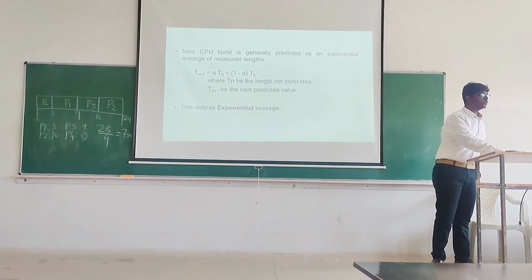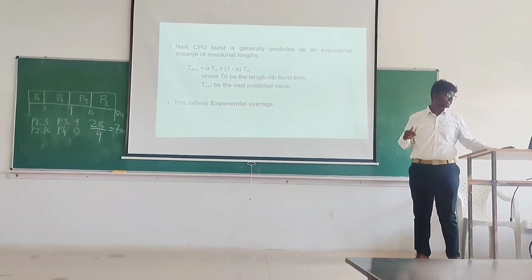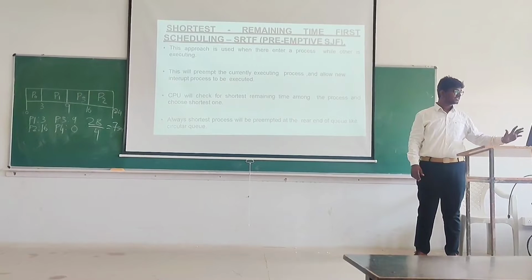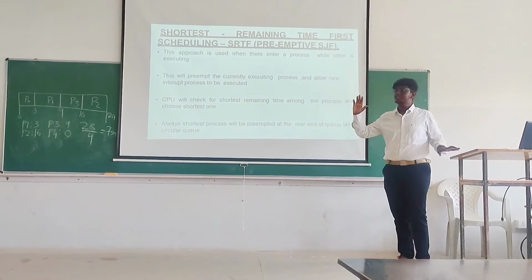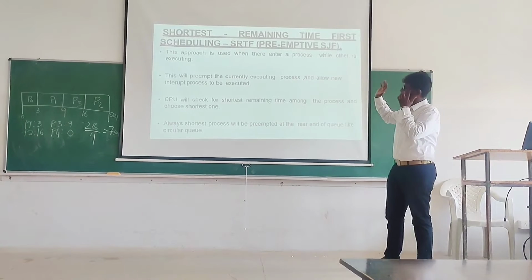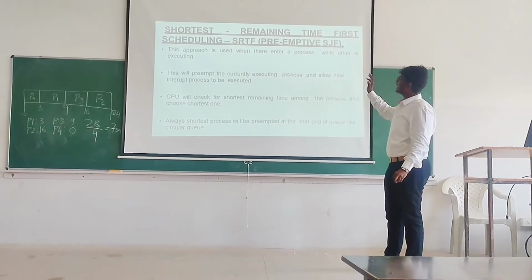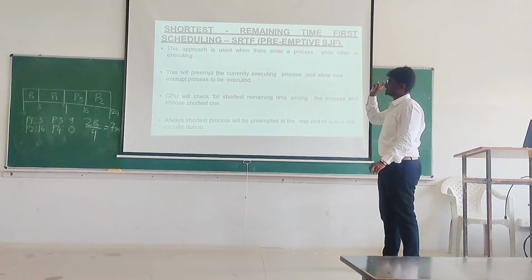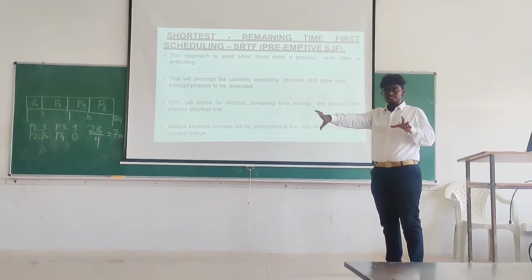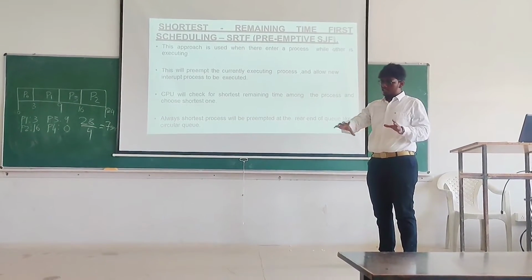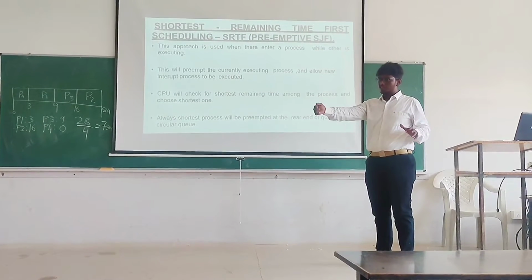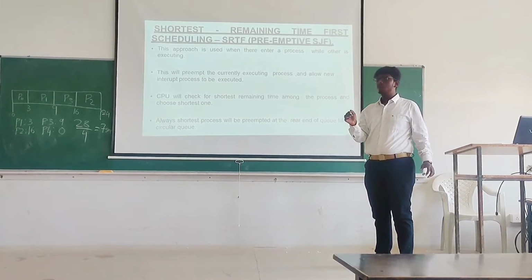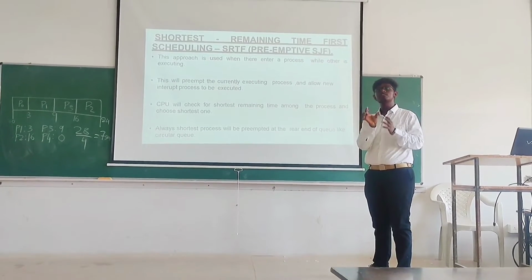Next we will go to the subtopic in shortest job scheduling. It is shortest remaining time first scheduling, that is SRTF, preemptive SJF. This approach is used when a process enters while another is executing. It is the same as shortest job scheduling. If a process with 4 seconds is executing and someone enters after 2 seconds, only those 2 seconds will be executed.